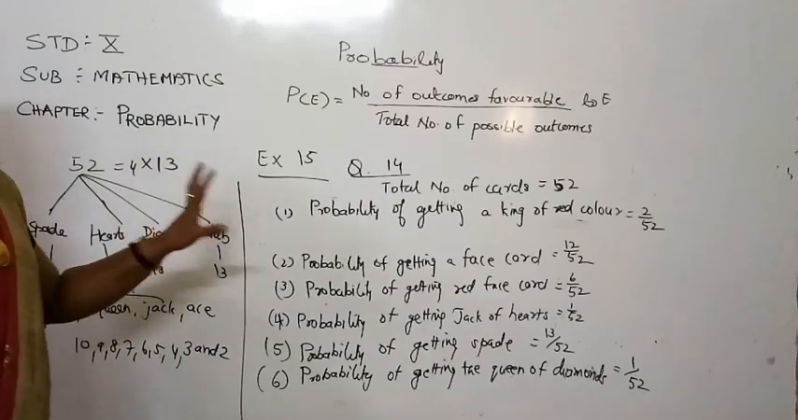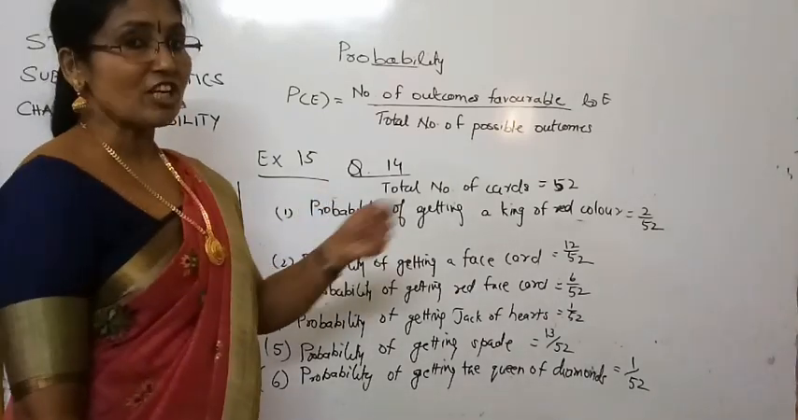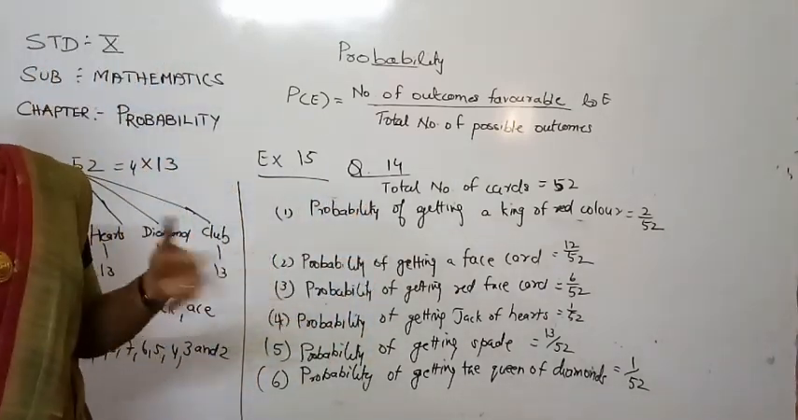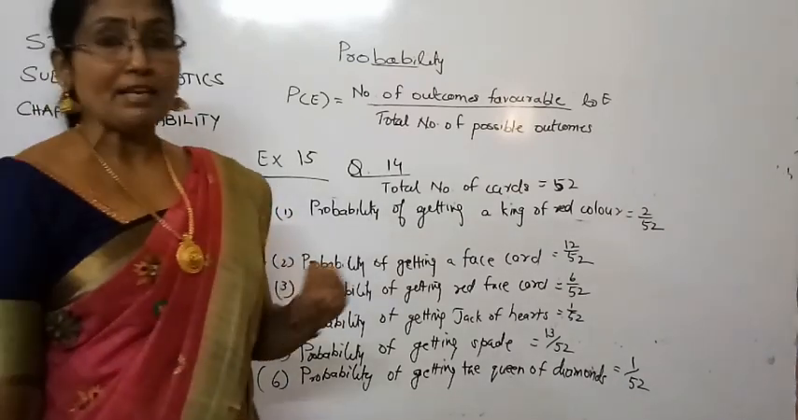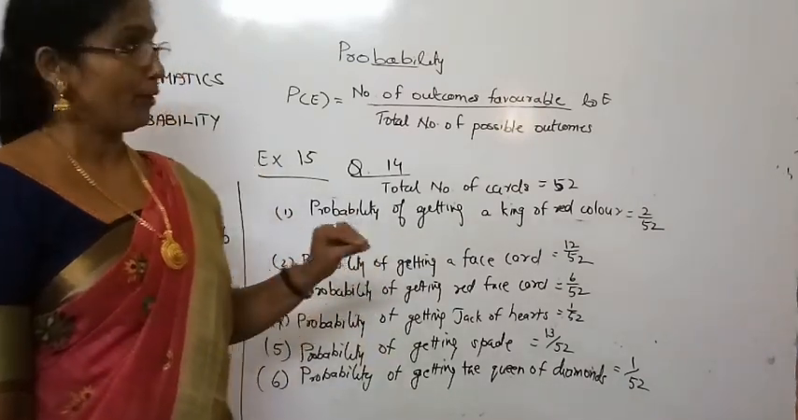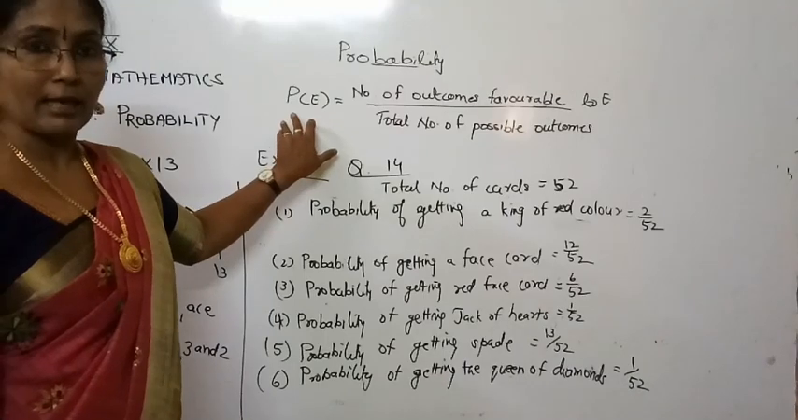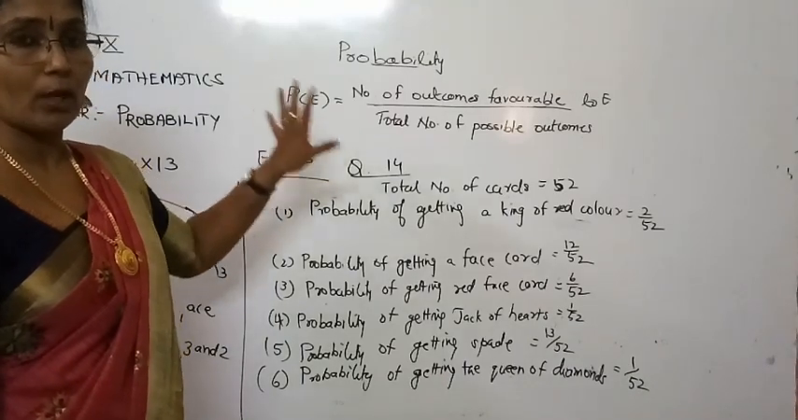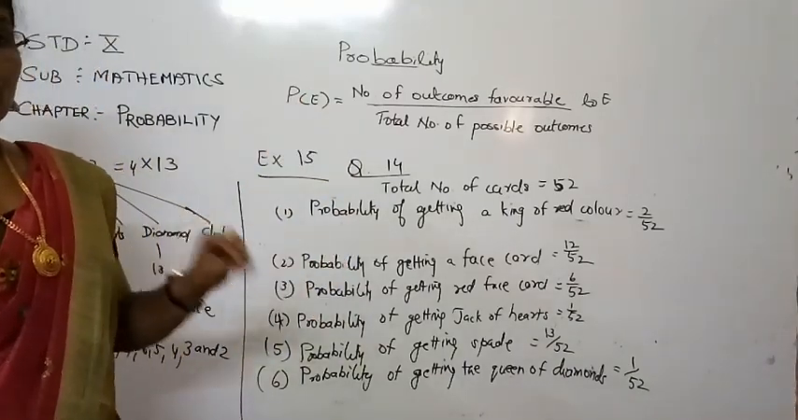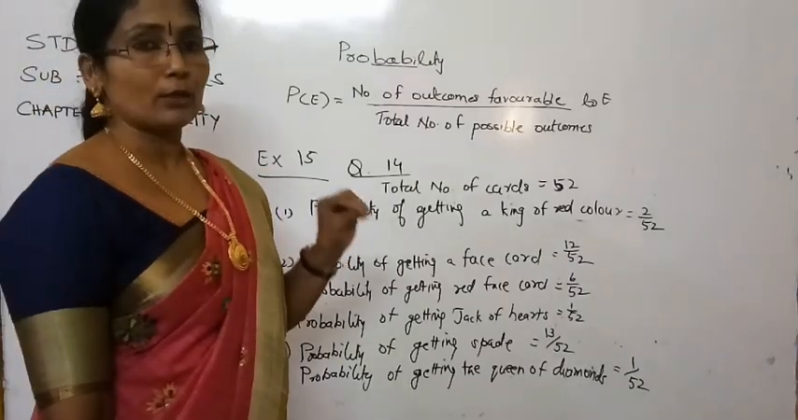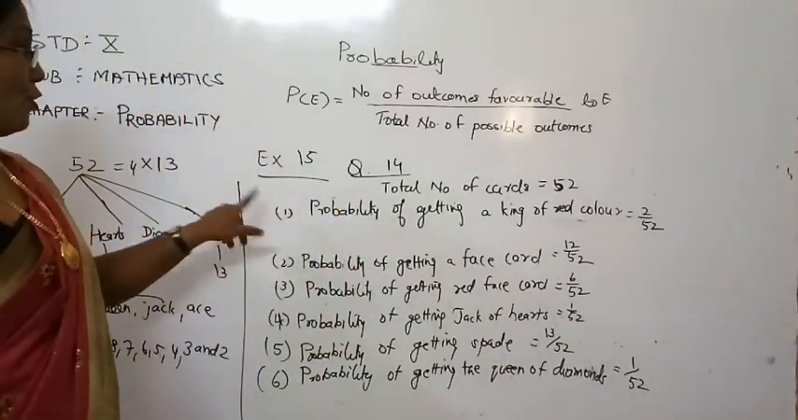There is a total number of cards. Well reshuffling, for what purpose was it done? That you have to get equally likely outcomes. You know that we are discussing theoretical probability, that means we are only considering the case where equally likely outcomes come. Now what was the question?